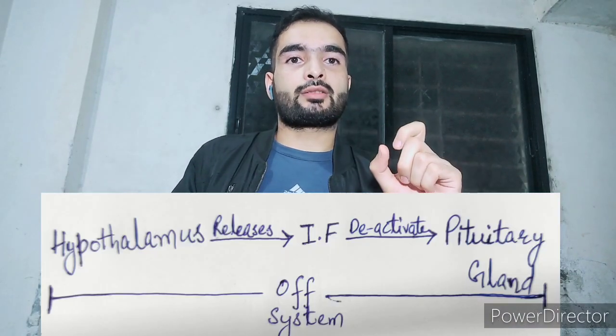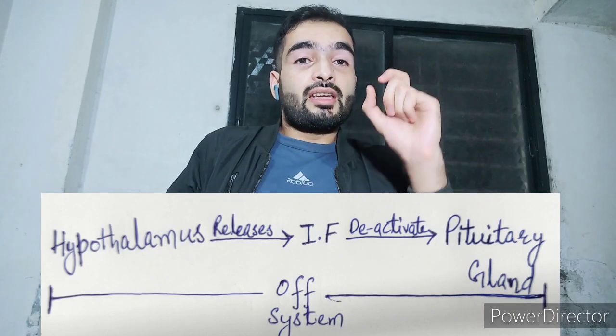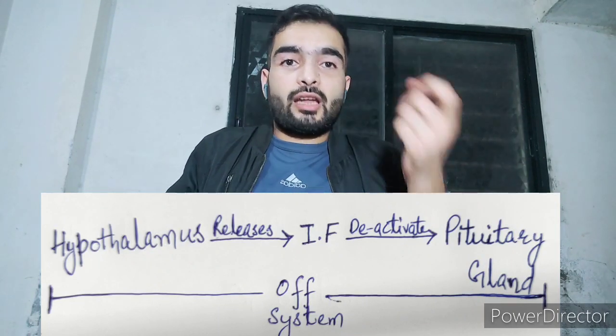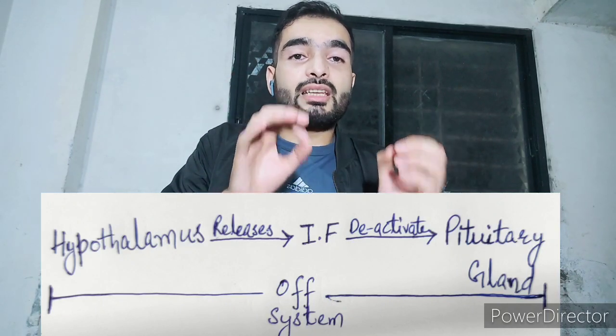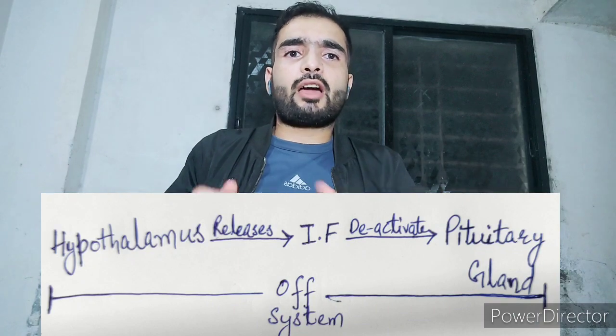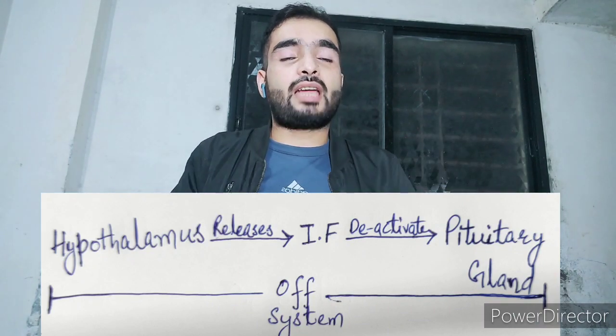Now I will come to the off system. When the hypothalamus releases the inhibiting factors, they inactivate the intermediate and anterior pituitary. When these are inactivated, definitely they are not going to release the endocrine hormones. That is why this system is known as the off system. So releasing and inhibiting hormones create the two systems, the on system and the off system.